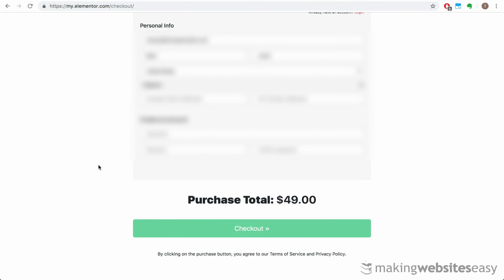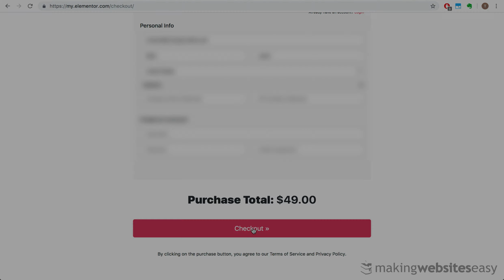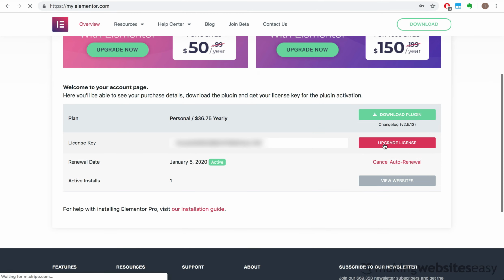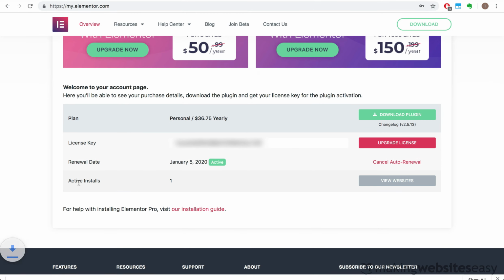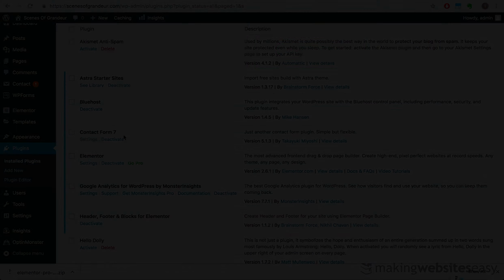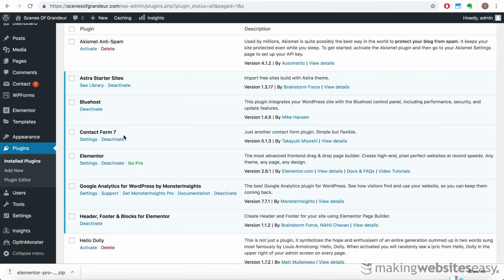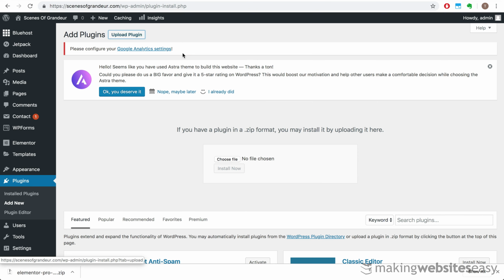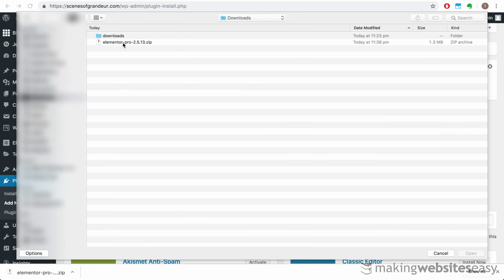Once we've purchased, we can then head over to our account page and download the plugin. Let's go back to our WordPress dashboard and go to Plugins again, Add New, and then click Upload Plugin. Here, we choose the file we just downloaded and install it.